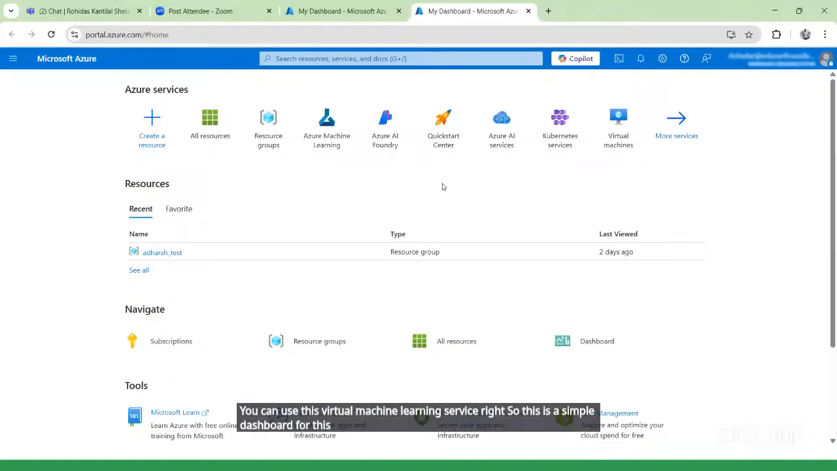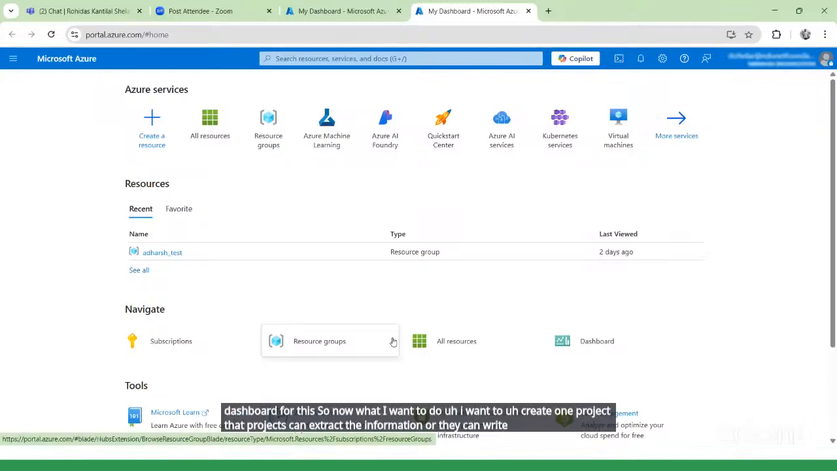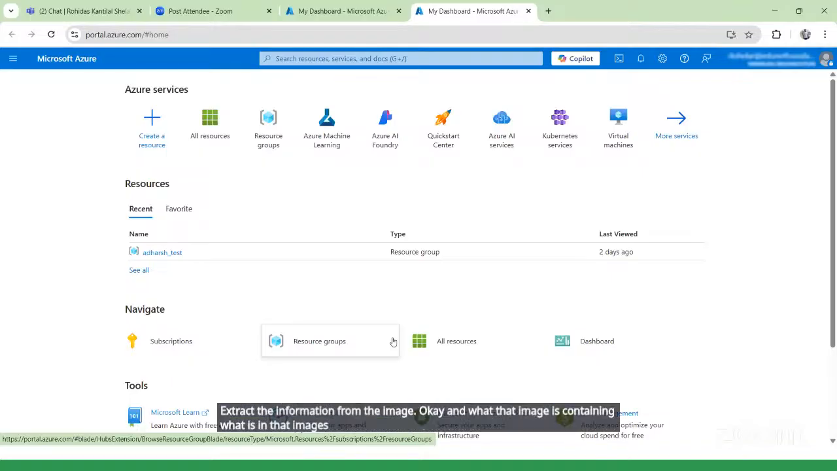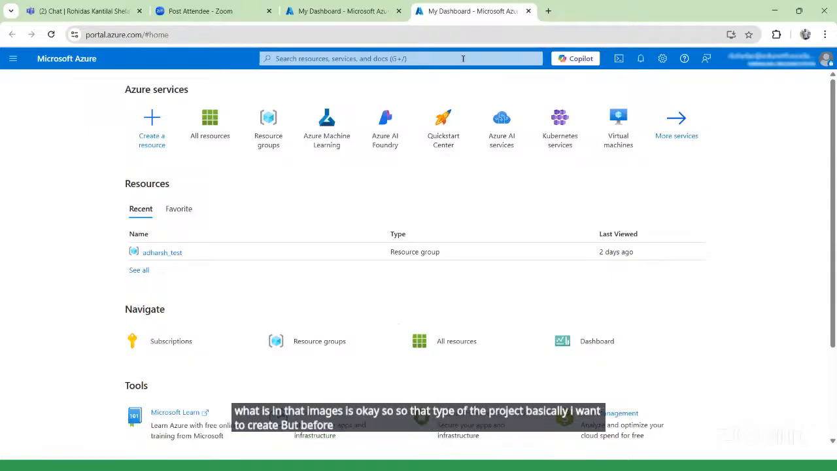So now what I want to do is create one project. That project can extract information from an image, and tell what that image is containing, what is in that image. So that type of project basically I want to create. But before creating that project, how can I create it? I just want to ask. I'm just curious about this.